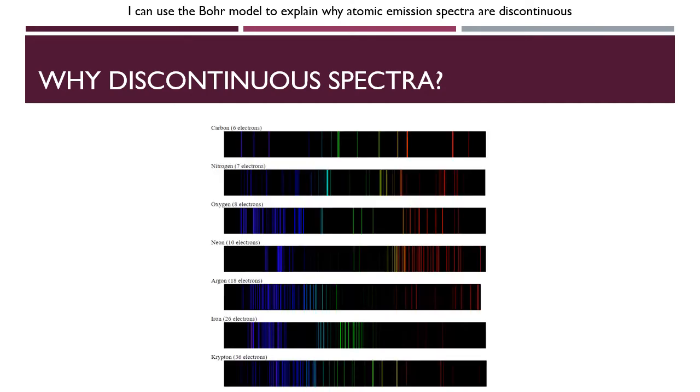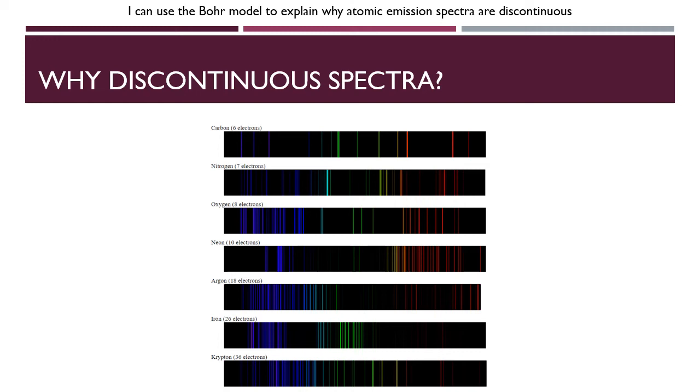To finish up this discussion on why atomic emission spectra are discontinuous, I just wanted to show you some images of various other atomic emission spectra other than hydrogen, as that's been the focus of our discussion. While these emission spectra are much more complex than hydrogen's, with only 4 visible photons or 4 visible wavelengths, the reasoning for these being discontinuous is identical.